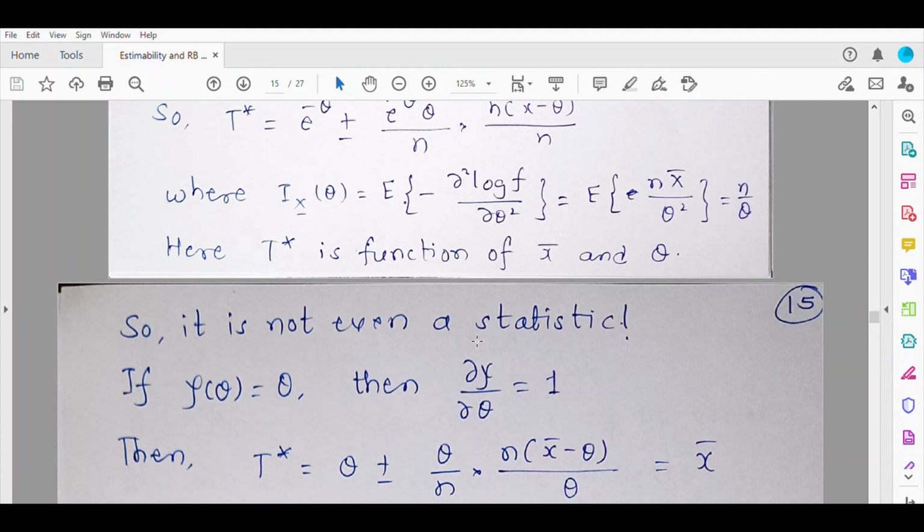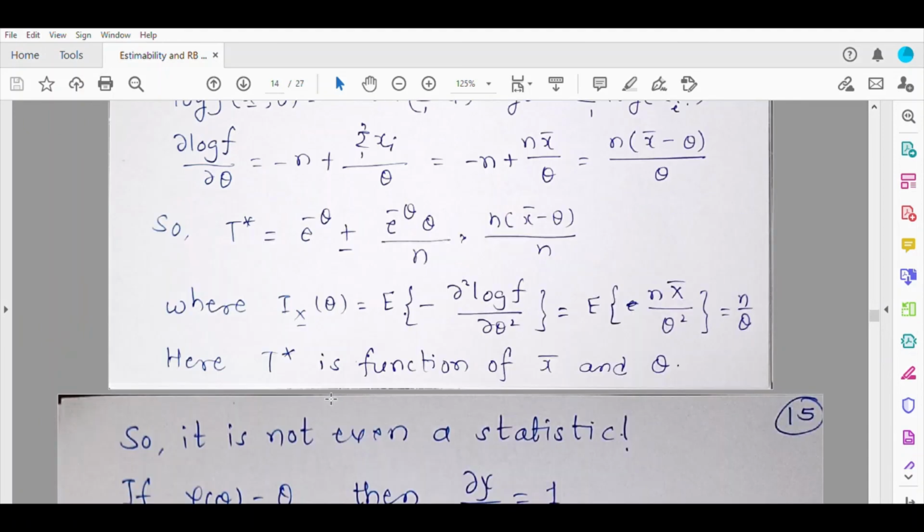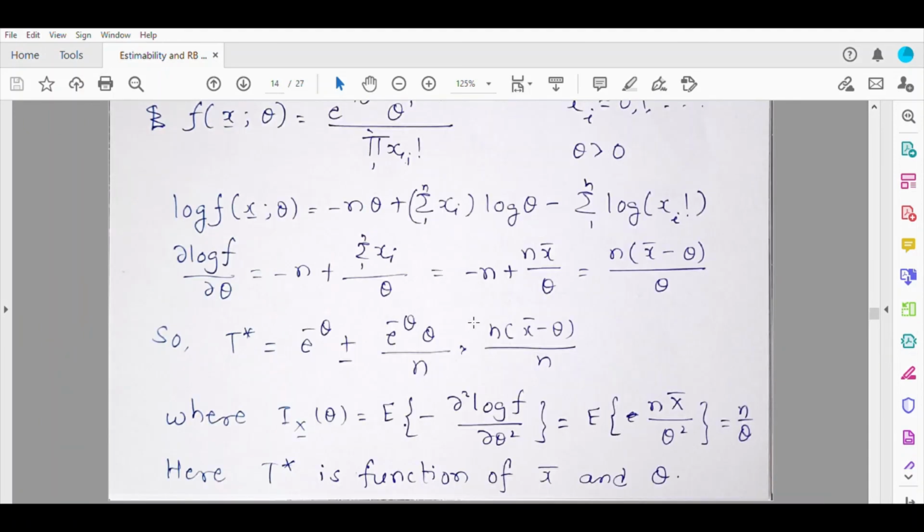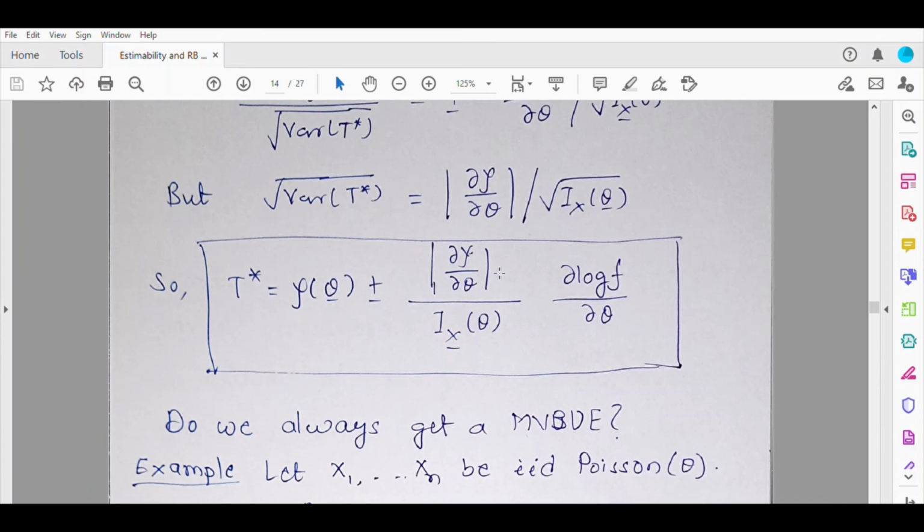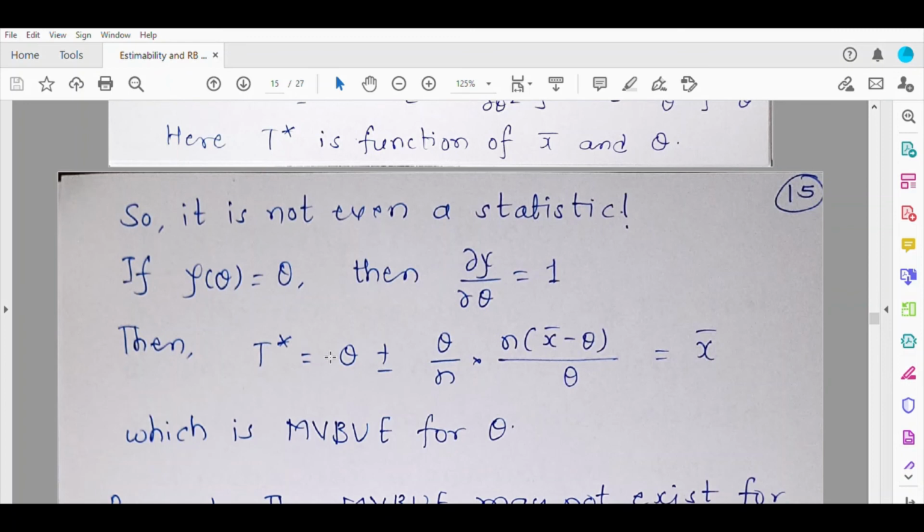Suppose psi theta is simply theta. Then can we get an MVBUE, that is, a minimum variance bound unbiased estimator? If psi theta is theta, then ∂ psi by ∂ theta is simply 1. So we will get T star as theta plus minus theta by n into n x bar minus theta upon theta. So this theta gets cancelled, here n gets cancelled. So I get only theta plus minus x bar minus theta.